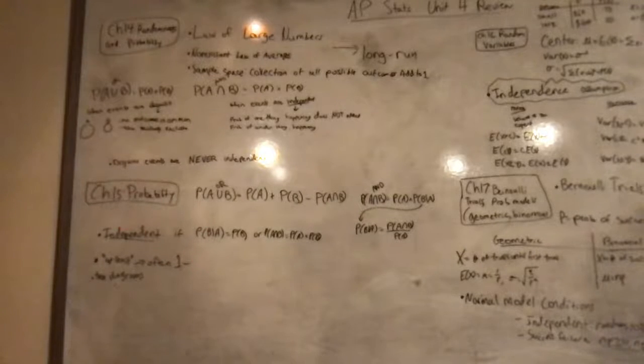Independent, if the probability of B given A equals probability of B, or probability of A and B equals probability of A times B. So if one of those works, that means that event A and event B are independent. When you see "at least," often, not always, it might be easier to find the complement, so doing 1 minus the probability. And then tree diagrams are also in this unit.